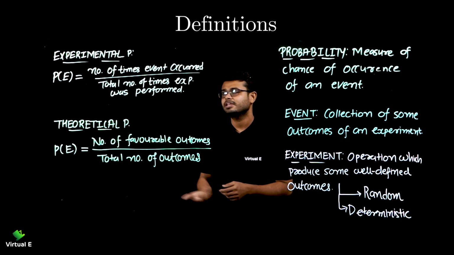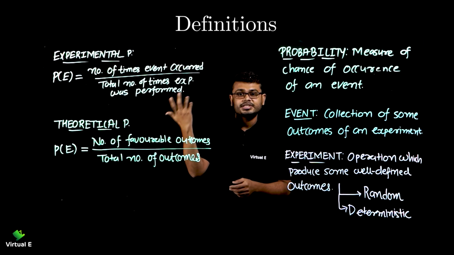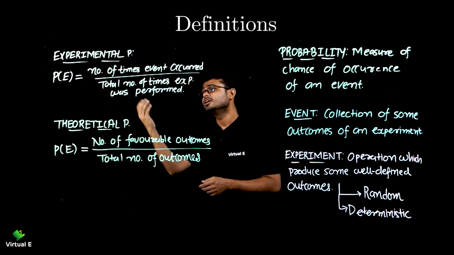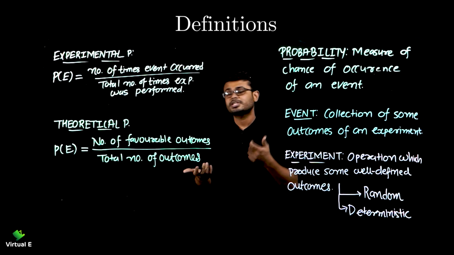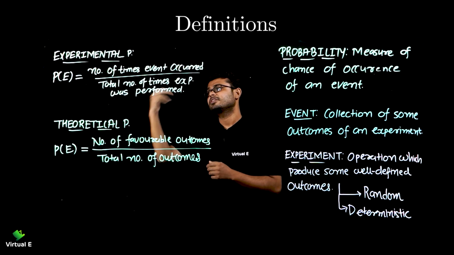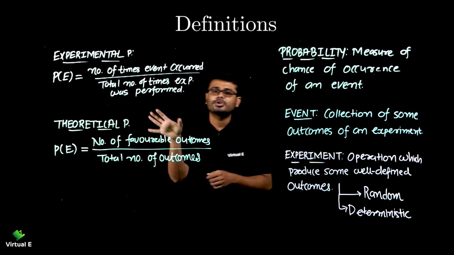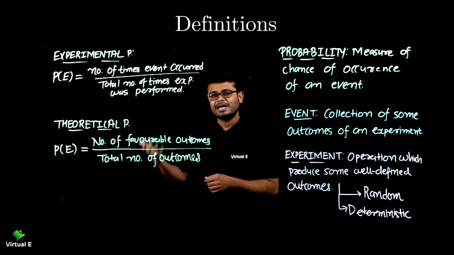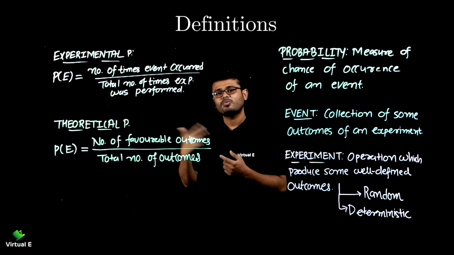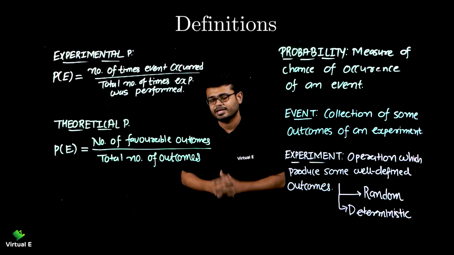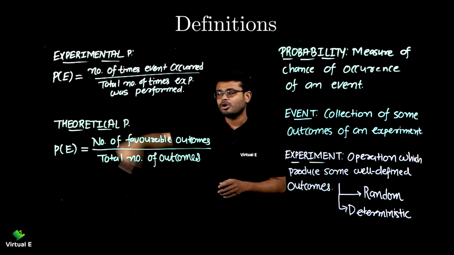The formula is also given here, right? Like number of times event occur. Let's say a head occurs 600 times. So 600 in numerator. Total number of times experiment was performed. You perform 1,000 times. You toss the coin 1,000 times. So 600 over 1,000. That's your experimental probability. In case of theoretical, we cannot use that data, right? We want to imagine that if you toss a coin, either you will have a head or either you have a tail. So 1 by 2 is the probability. We have done this already, right? So this is a different kind of probability and we are going to focus more on this concept.